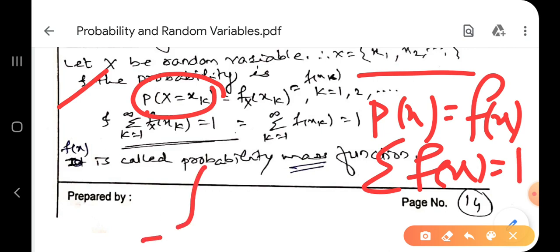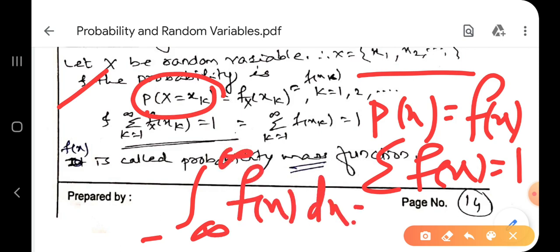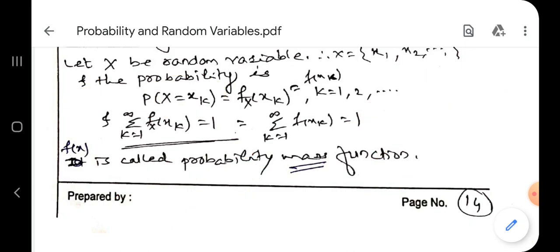If integration is there, minus infinity to plus infinity f of x dx is equal to 1, then it is called probability density function. लक्षात आलं ना? मास फंक्शन अँड डेन्सिटी फंक्शन. आता cumulative distribution functions we have to study.